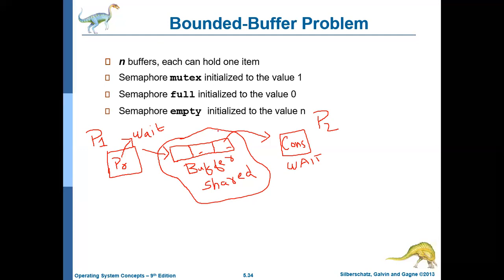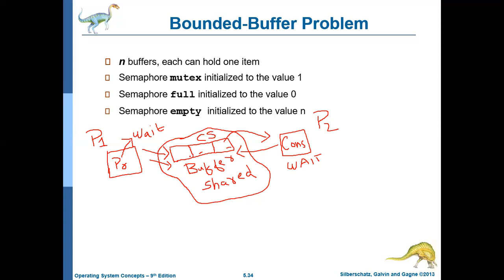So the buffer is a shared resource. It means what? It is a critical section. So only one process can use this critical section at a time. If the producer is using this critical section, then the consumer should wait. Similarly, if the consumer is using the critical section, then the producer should wait. So these things should be ensured. If the producer is using the shared buffer, then the consumer should wait. Similarly, if the consumer is using the shared buffer, then the producer should wait.